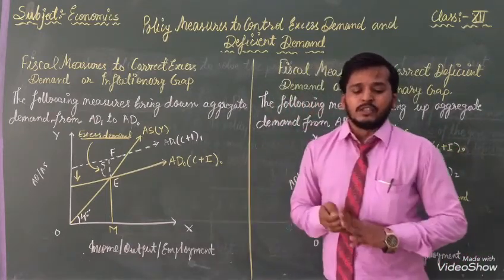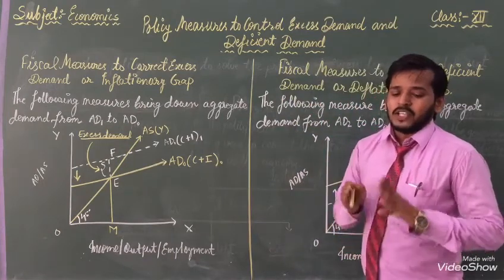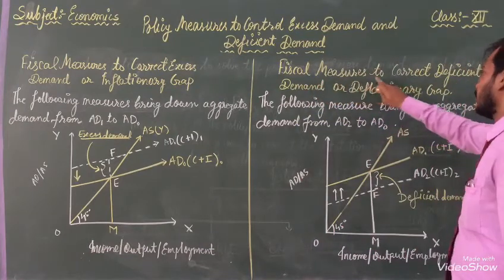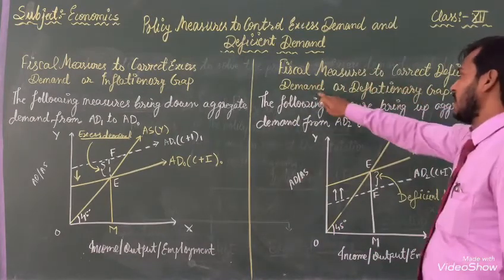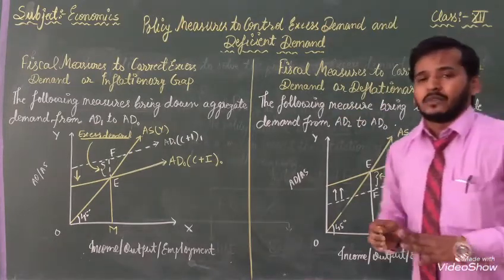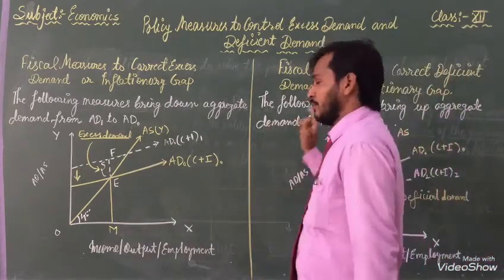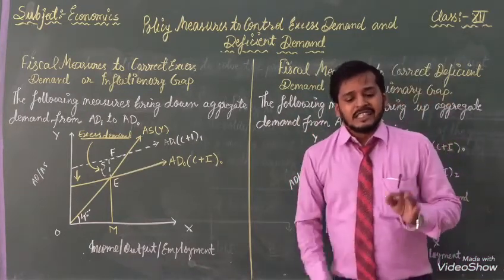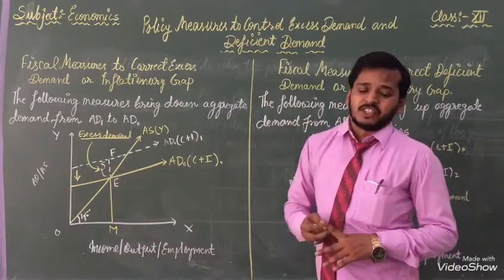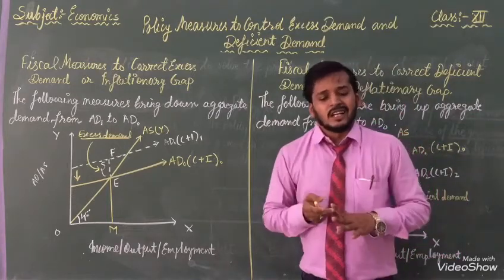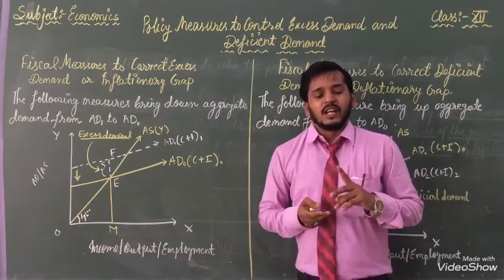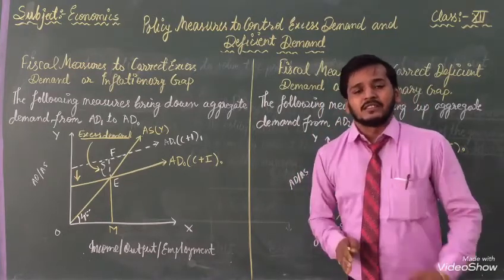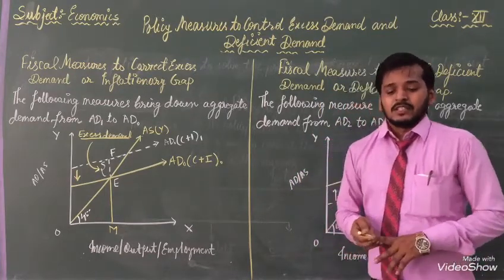According to that, we can know. Now we are going to know the second one: fiscal measures to control excess demand. Before explaining this diagram, we have to know some information. It refers to government expenditure on education, health, administration and defense. There is a government policy. Governments are spending on these things.